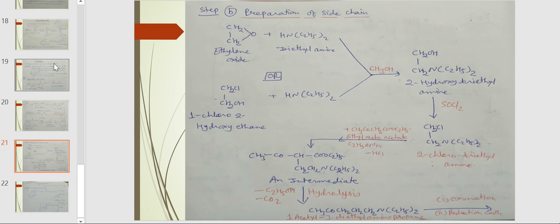of sodium ethoxide. 1 mole of HCl is liberated and an intermediate compound is formed. This intermediate compound undergoes hydrolysis. 1 mole of ethyl alcohol and 1 mole of CO2 is liberated and forms 1-acetyl-3-diethylamino-propane. This compound undergoes oxidation and reduction with ammonia to form 4-amino-1-diethylamino-pentane. And step C, when 4,7-dichloroquinoline is condensed with 4-amino-1-diethylamino-pentane, it forms chloroquine base.